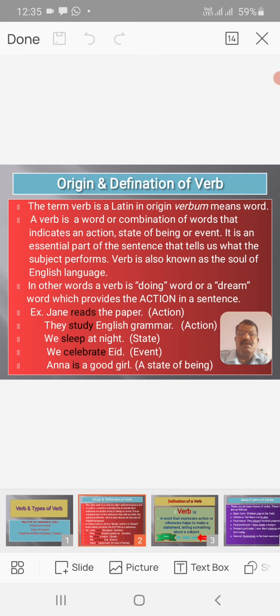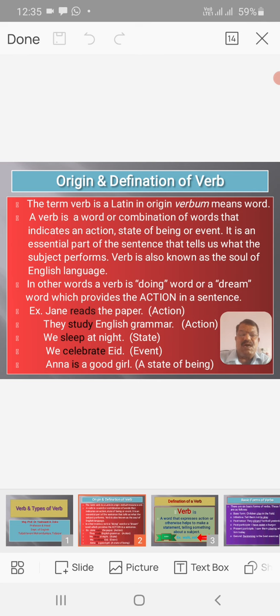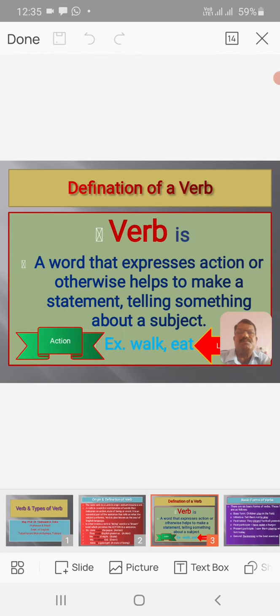In this sentence, the verb reads performs an action of reading the paper. Then, they study English grammar. Study performs an action in the sentence. We sleep at night. Sleeping in this sentence is a state. We celebrate it. It is an event. Anna is a good girl. It stands for a state of being. Here the auxiliary verb acts as the principal verb.